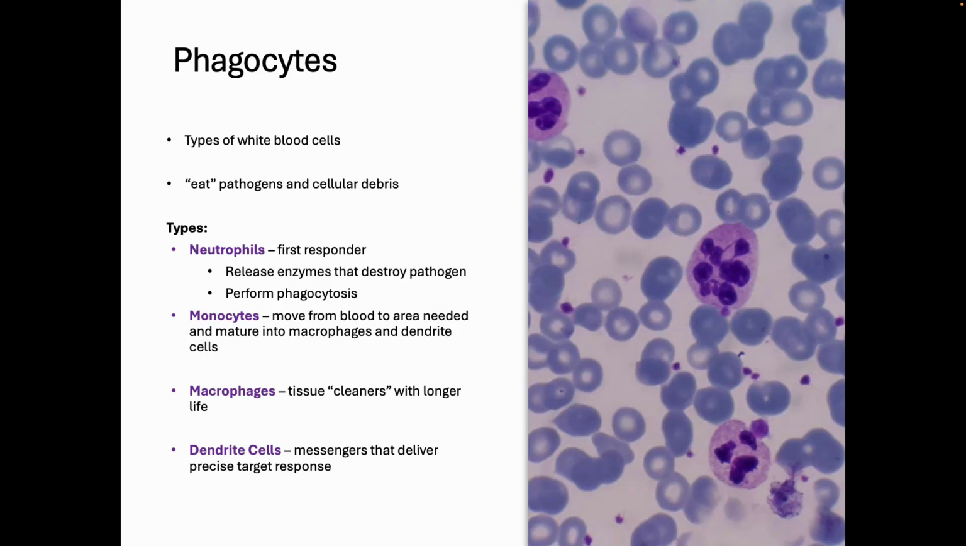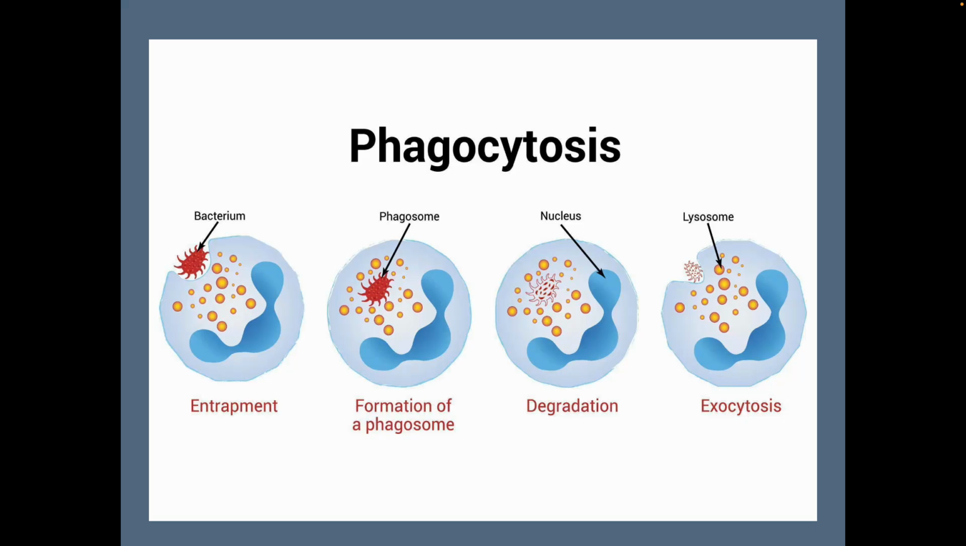These are the, what's the word I'm looking for? The snipers. All right. So we have something called phagocytosis. Phagocytosis is when the phagocytes get the bacterium, they bring it in, they break it up, and then spit it back out, right?